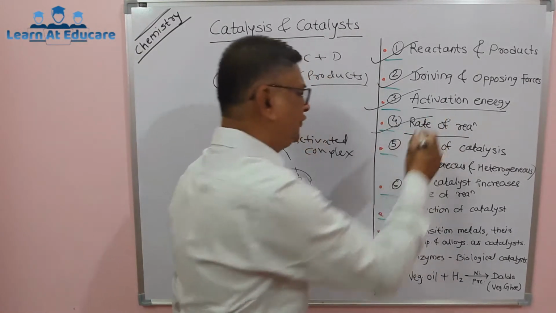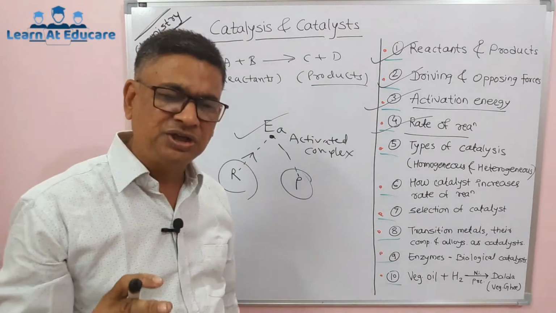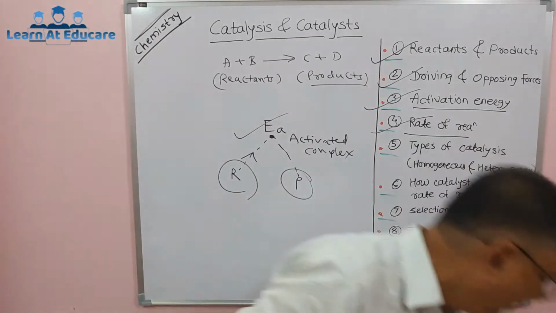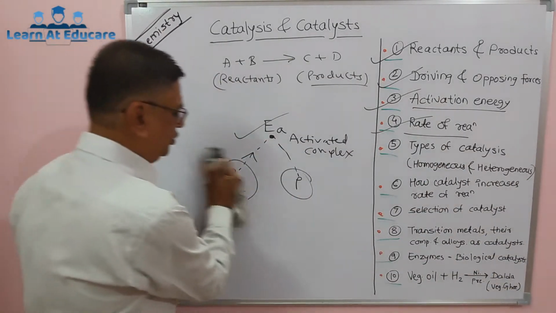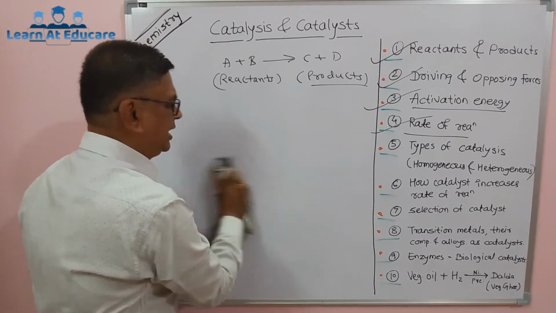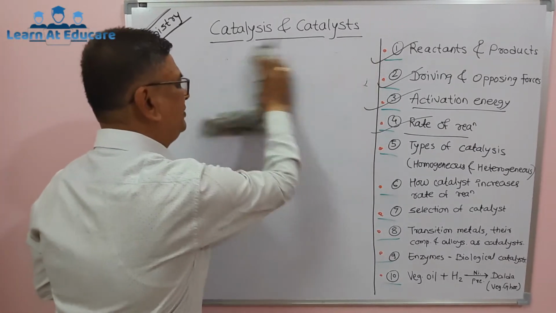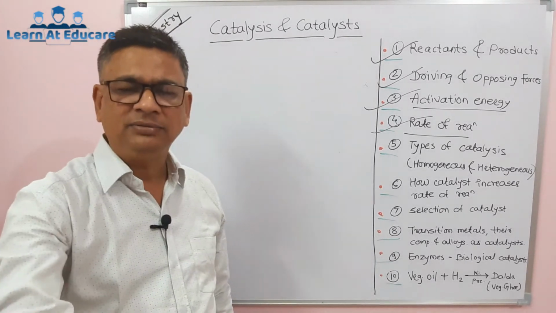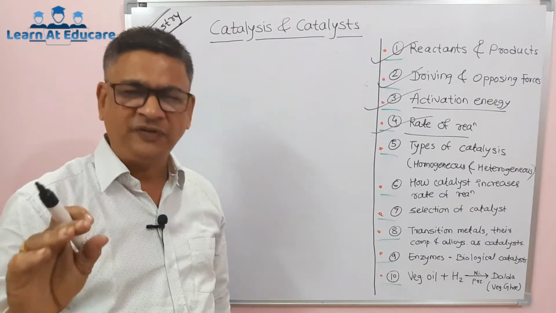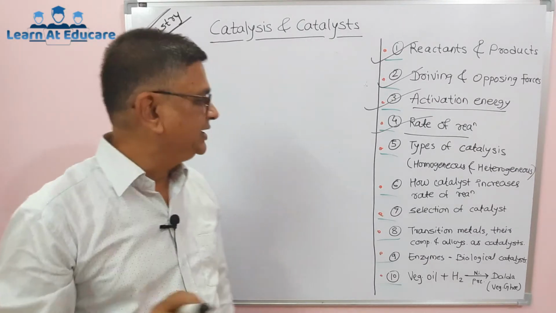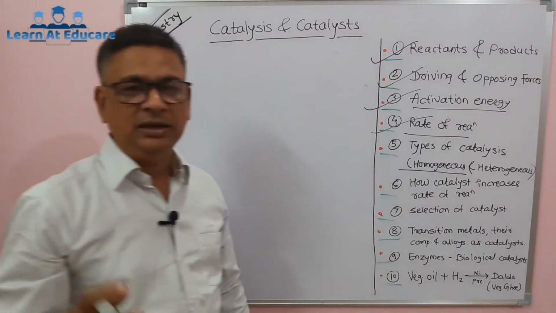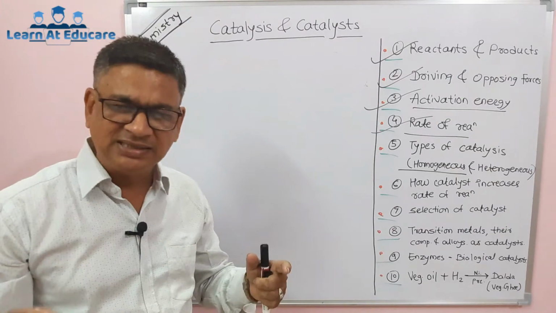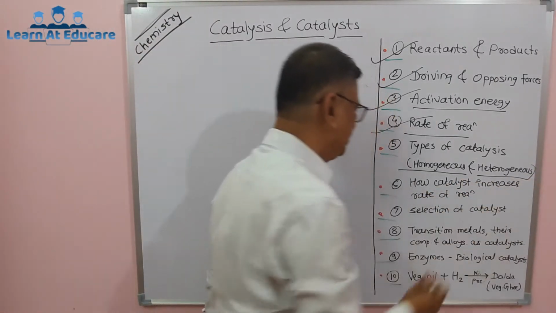Then we already know the rate of reaction. It is the change in concentration of reacting substances per unit time. Now we deal with types of catalysis: homogeneous and heterogeneous. There are two types of catalysis. Remember, if the reacting substances, meaning reactants, and the catalyst used have the same phase, meaning the same physical state, then it is called homogeneous catalysis. Otherwise, if they have different phases, then that is called heterogeneous catalysis.